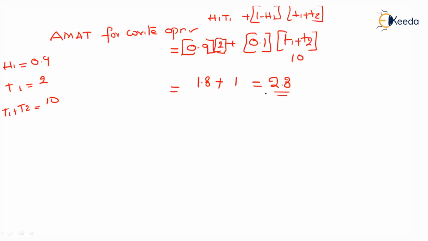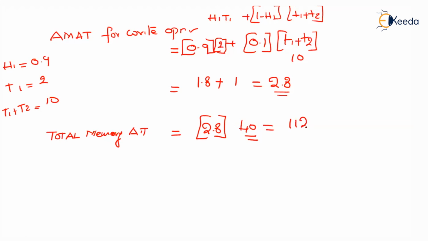But now we need to identify the total memory access time for the write operations. Total memory access time for write operations is equal to 2.8 into 40. The number of write operations is equal to 40. 2.8 into 40 is equal to 112.